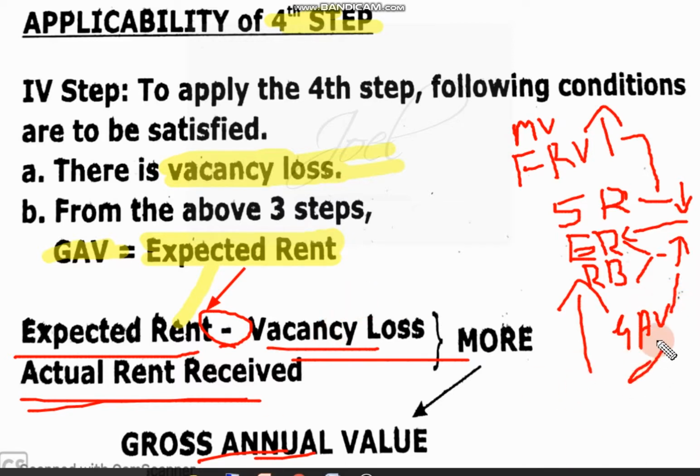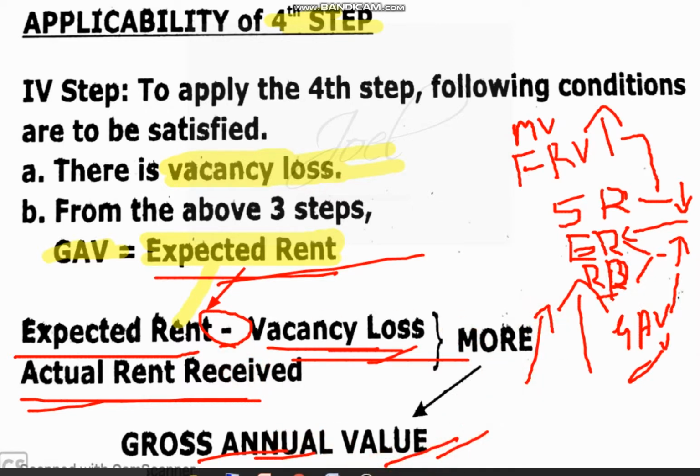Sometimes the fourth step will come. That fourth step means gross annual value is considered as expected rent here. From that expected rent, vacancy loss will be deducted. That amount and rent received will be compared, and the highest one will be considered as gross annual value.